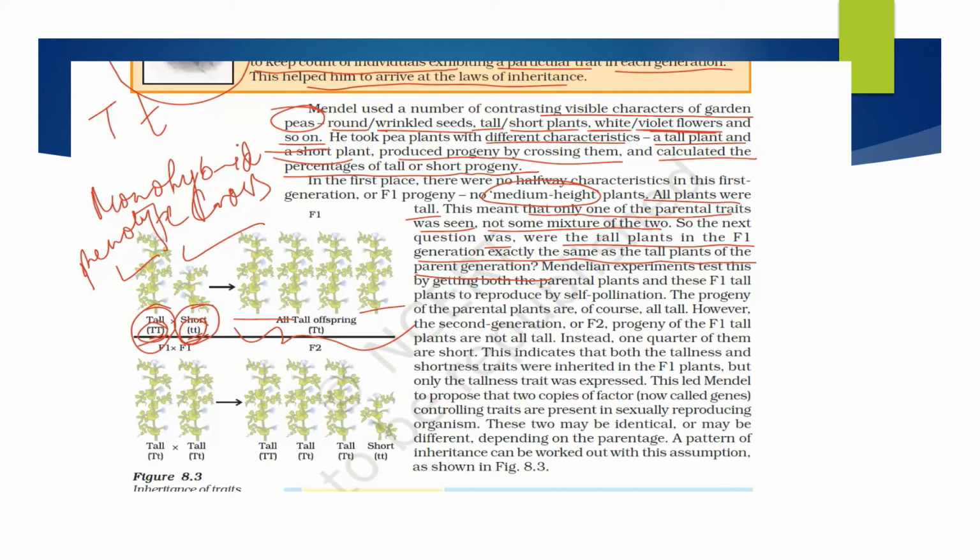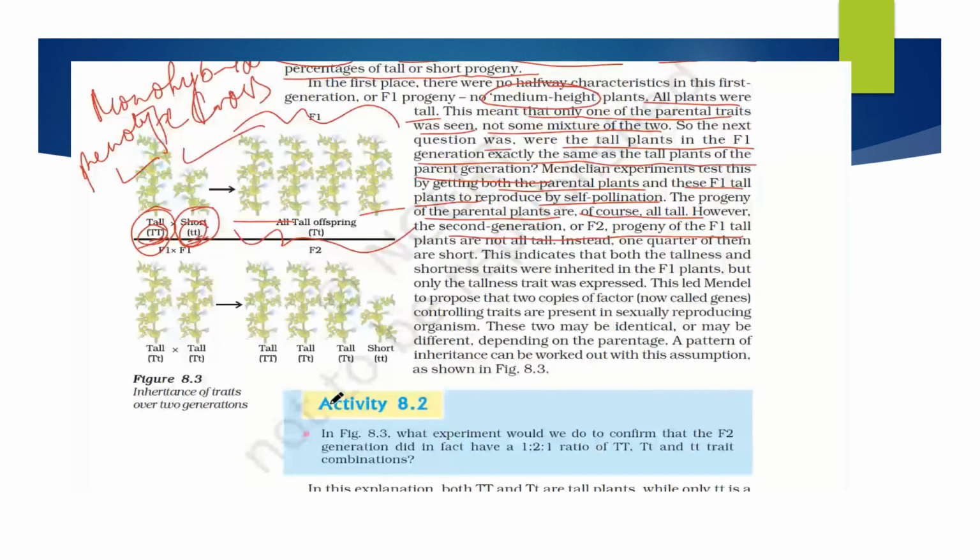Mendel's experiments tested this: the F1 tall plants reproduce by self-pollination. The progeny of the parental plants are of course all tall. However, in the second generation, the F2 progeny, when two plants are taken and self-crossed, what we see is that one fourth of them are short.